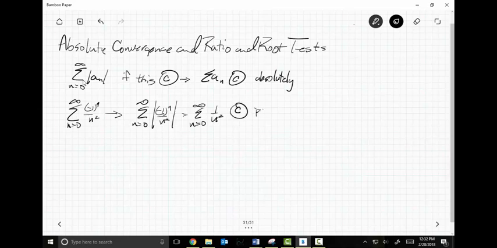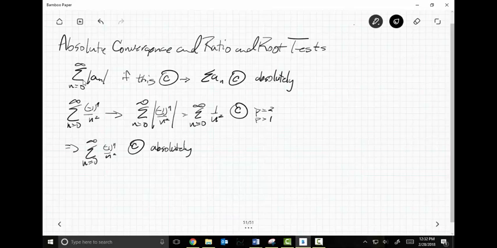Why does it converge? Because p equals 2, or p is greater than 1. Either one of those is good. That implies that this guy, the original series, -1 to the n over n squared, converges absolutely. Absolutely.